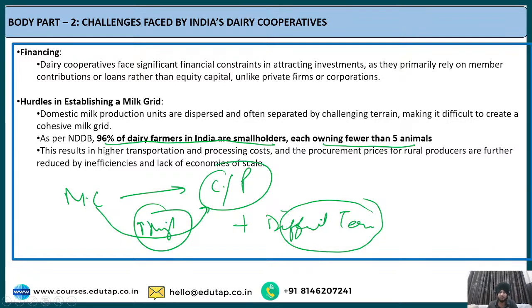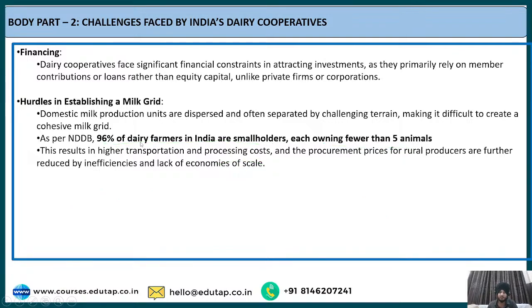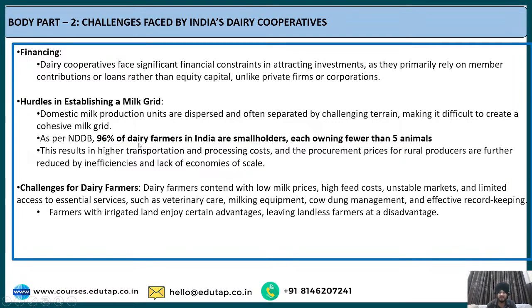I hope it is clear to you why India has been facing challenges with respect to the establishment of the milk grid. The third is the challenges of the dairy farmers. For example, low milk prices, high feed cost, the unstable market, limited access to essential services such as veterinary care, milk equipment, cow dung management, and effective record keeping. These are the different challenges faced by the dairy farmers, which eventually increase the uncertainty with respect to the working of the dairy cooperatives.